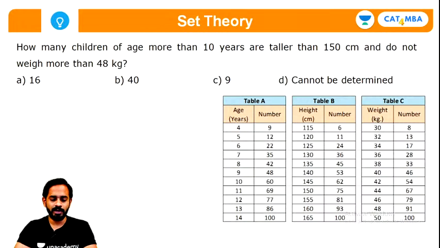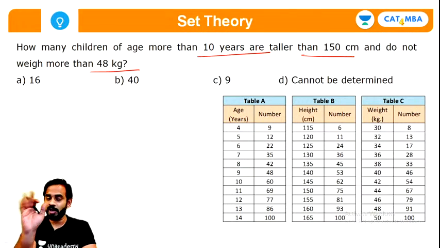Yes, very good, very good. I hope all of you are able to understand this. How many children of age more than 10 years are taller than 150 and do not weigh more than 48 kg? It's a very good question, guys, and very simple. I want an answer from every one of you. Quickly give me the answers here. I want everyone to quickly give me the answer.